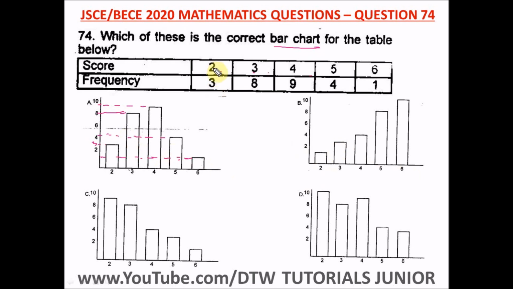This first score says this is 2, the frequency is 3, but here it's saying 1, so this is wrong. This one is 3. The next score is 3, frequency is 8, but here it's saying 3, which is also wrong. This score is 4. As long as just one bar is wrong, the answer is wrong. Let us check this one. The first score is 2. From our table the frequency should be 3, but this frequency is reading 9, so this is wrong. Option D, the first score is 2 and the frequency should be 3, but this is reading 10, so it is wrong. So our right option here is option A.